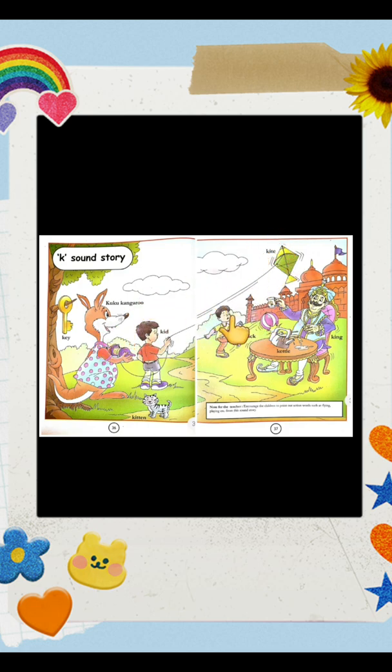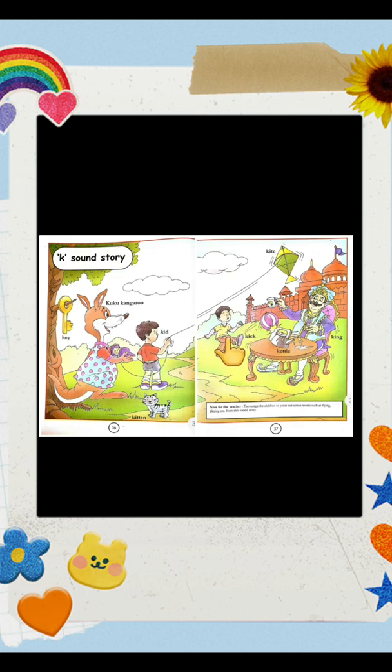The other kid. This is the second kid. He was playing with the ball. Can you see a ball? Yes. The other kid was playing with the ball and he kicked the ball and it hit the kettle. उसने बॉल को किक किया और वो बॉल कहाँ जाके लगा? केटल पे, and hit the kettle.